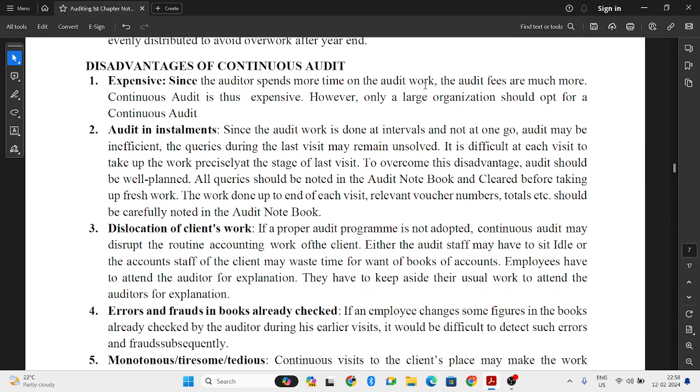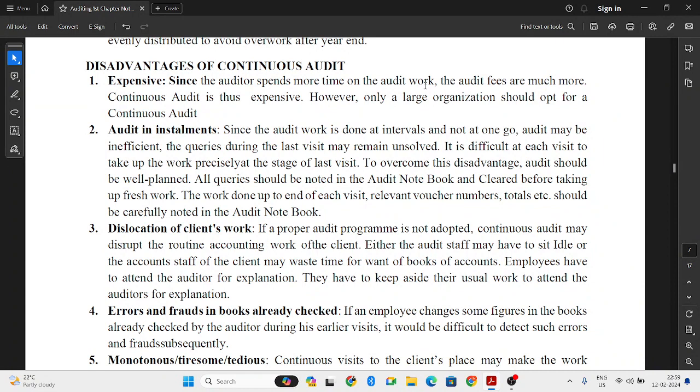Next, audit in installments. Since the audit work is done in intervals, not at one single time, the audit may become insufficient. Suppose during the last visit this month, the auditor came, and there were some queries and some misinformation that were left unsolved. Next month when he comes, he will sit with the next month's work. Again, this month's work is neglected. So those things will happen.